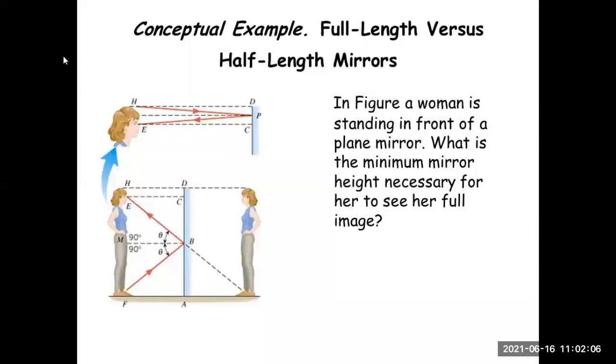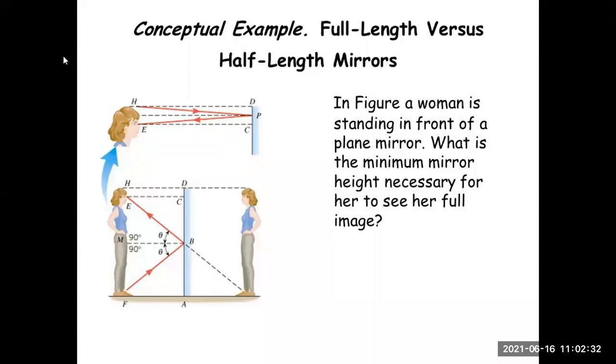Okay, so we have mirrors of different lengths, different types. You must have observed you have a hand mirror which you can take in your hand and observe your image in that mirror. So if you have a small mirror, will the mirror be able to give your full image?